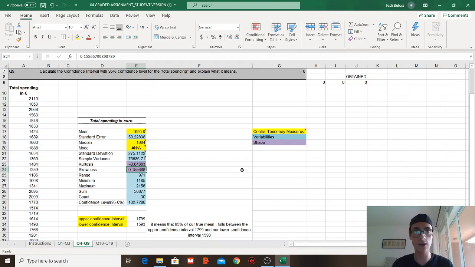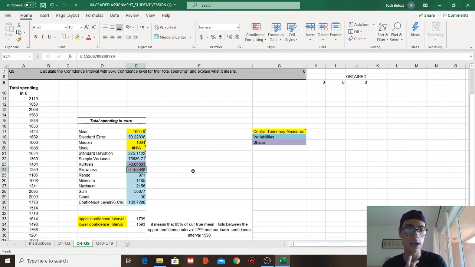Skewness shows us how symmetrical our data is, and depending on the value, we can know to which side it's skewed. In this case, it's higher than 0. If the amount is bigger than 0, it means it's skewed to the right. If it's lower than 0, if it's negative, it's skewed to the left. If it's 0, then our mean, median, and mode should be the same, because it's going to be symmetrical. So it's very important that we understand the shape, because we can visualize things in a better manner.